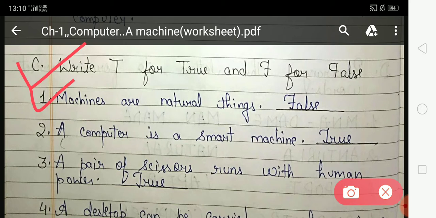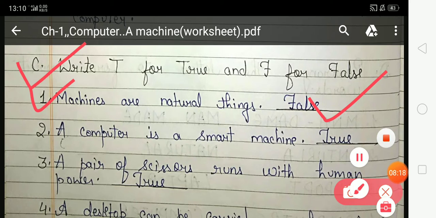No, machines are man-made things. Machines are made by human beings. So this statement is wrong. So students, you have to write false at this given space. Now, come on, second. Students, come on.